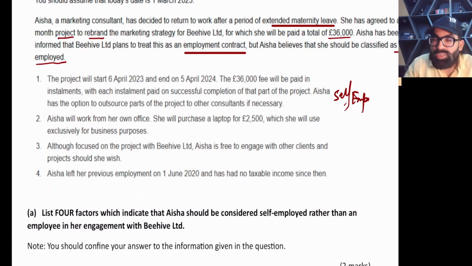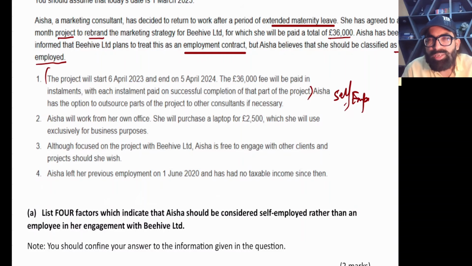In an employment contract, employees normally do not bear the financial risk. But in a self-employed contract, the businessman contract, the person normally bears the financial risk. So the first evidence we got is that Aisha is bearing the financial risk.